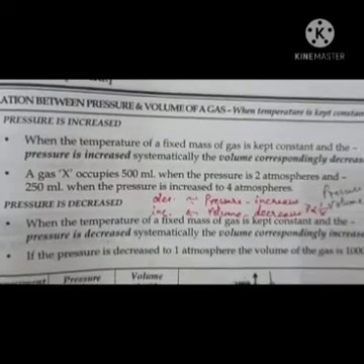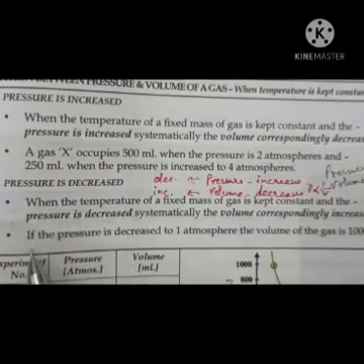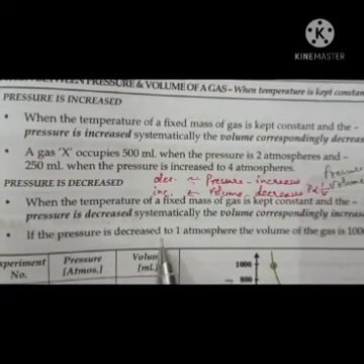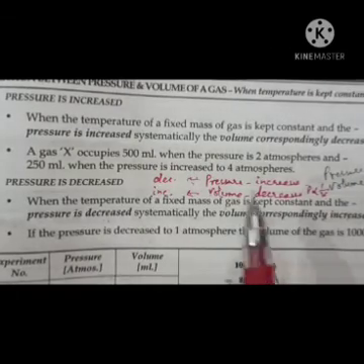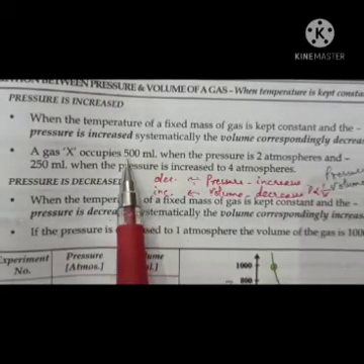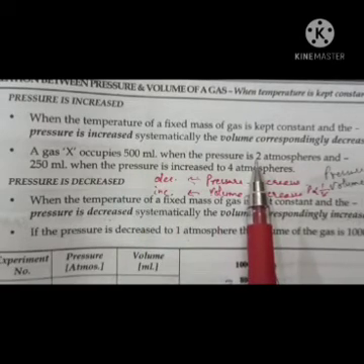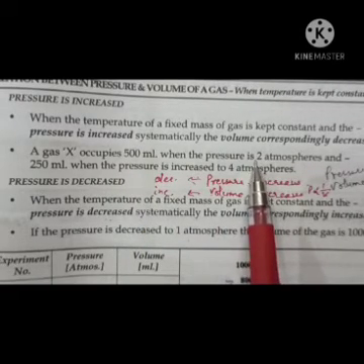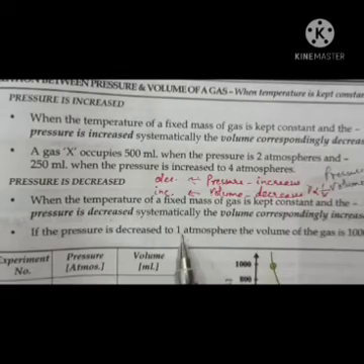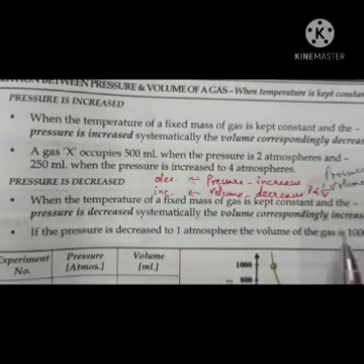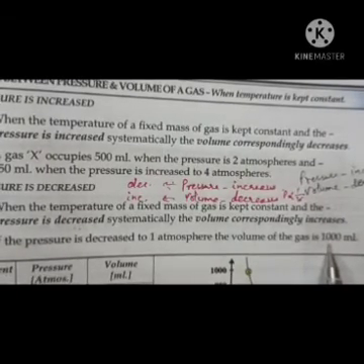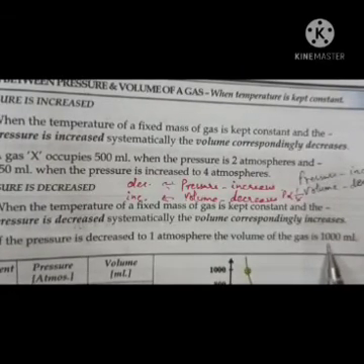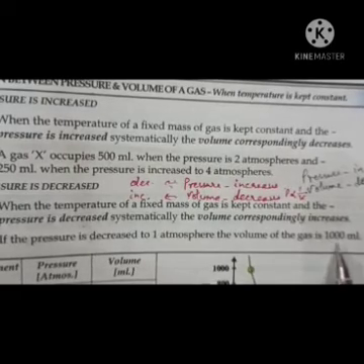If the pressure is decreased to 1 atmosphere, the volume of the gas, which was 500 ml when the pressure is 2 atmosphere, becomes 1000 ml. It just doubles.